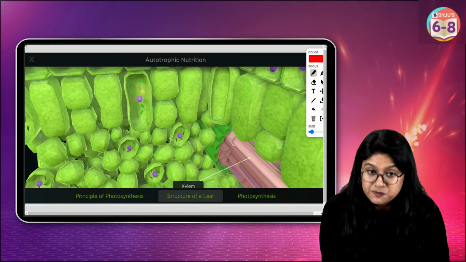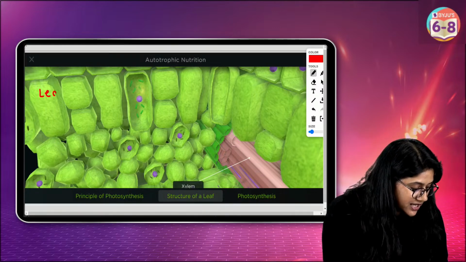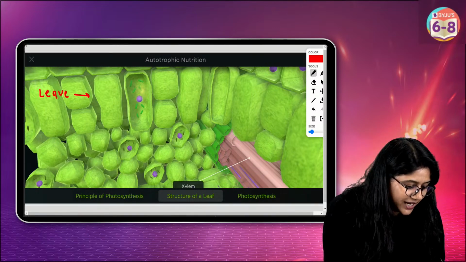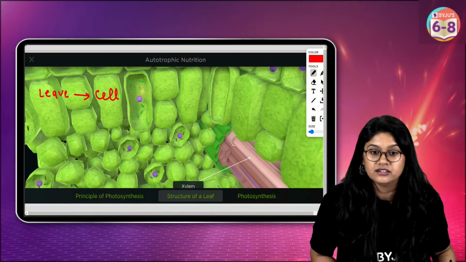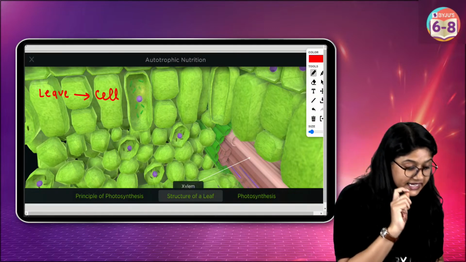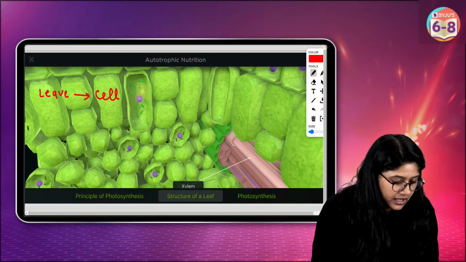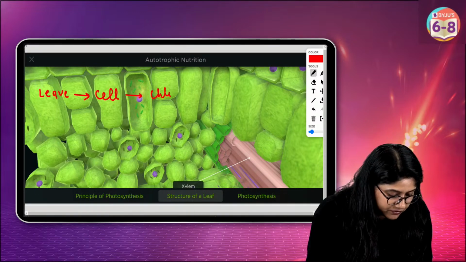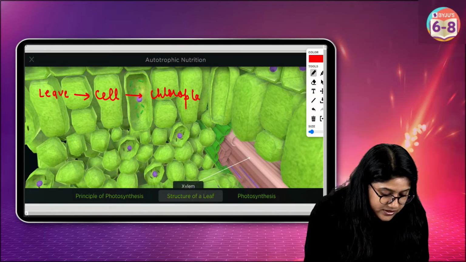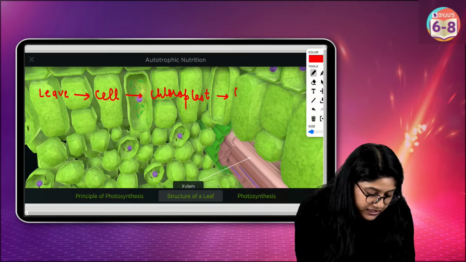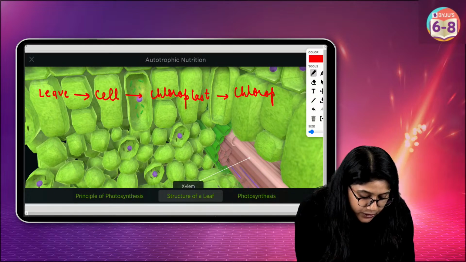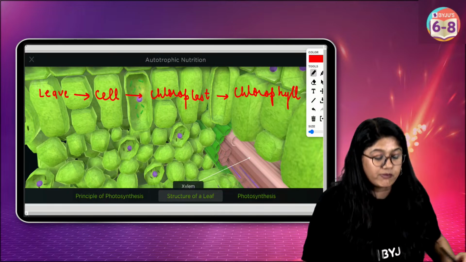Can you remember this, everyone? Leaf, inside that we have the cell, then the chloroplast, and then the chlorophyll. Can you do this small favor for me and remember this order?